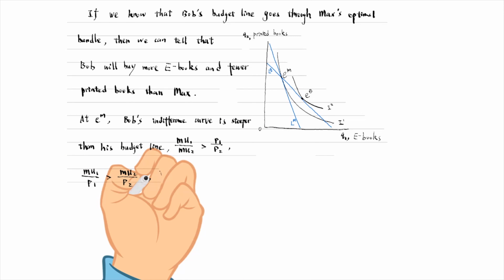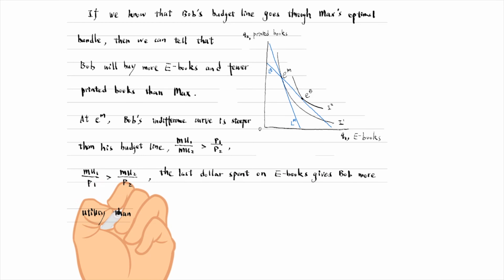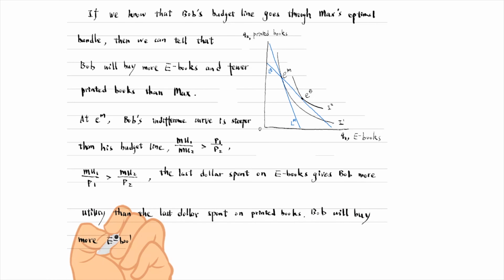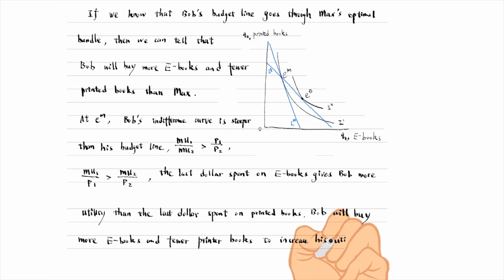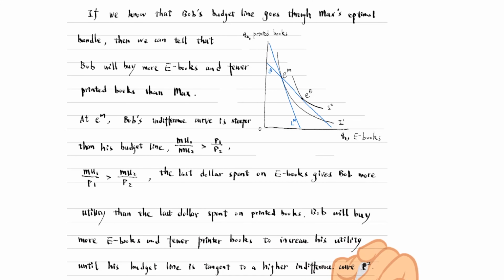The last dollar spent on e-books gives Bob more utility than the last dollar spent on printed books. Bob will buy more e-books and fewer printed books to increase his utility until his budget line is tangent to a higher indifference curve, I2.